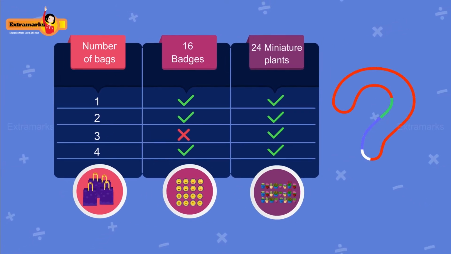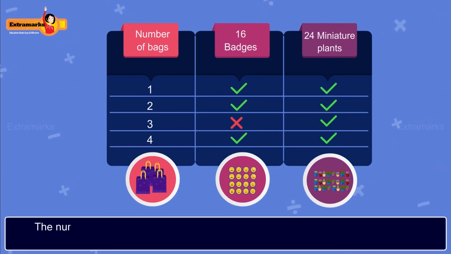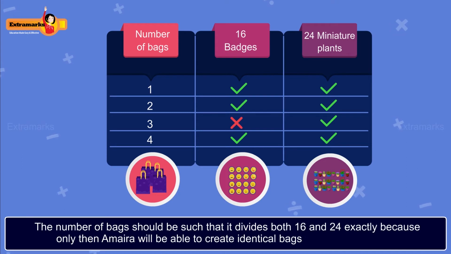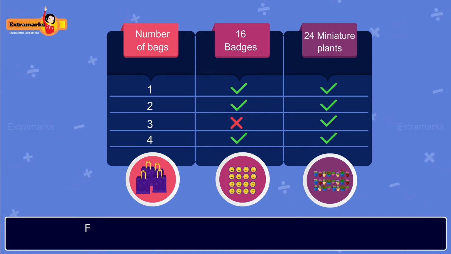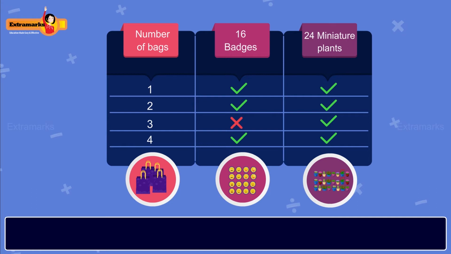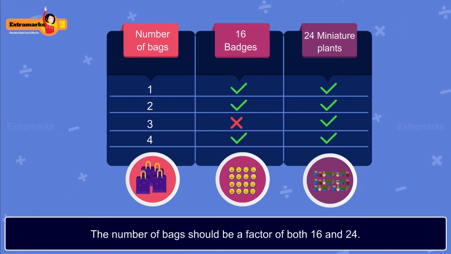What do you see? You can see that the number of bags should be such that it divides both 16 and 24 exactly, because only then Amira will be able to create identical bags with no gift left over. Now, you know that the factors of a number are all the numbers that divide it exactly without leaving a remainder. So, the number of bags should be a factor of both 16 and 24.